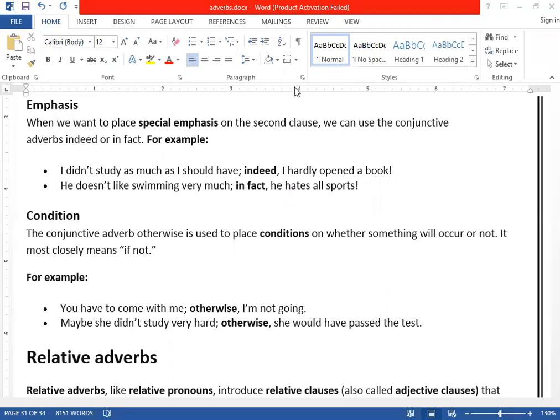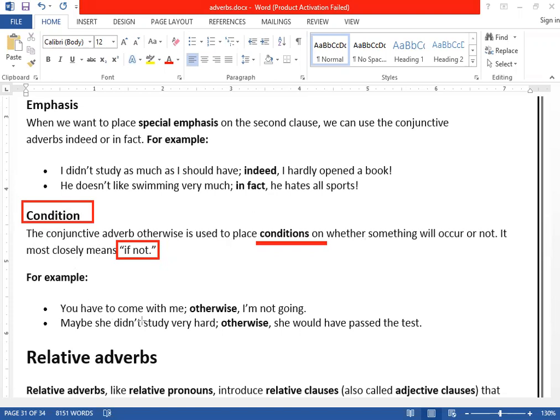The last one we have is used for condition. The conjunctive adverb "otherwise" is used to place clear conditions on whether something will occur or not. It closely means "if not". For example, let's take some examples we use in this case with "otherwise".